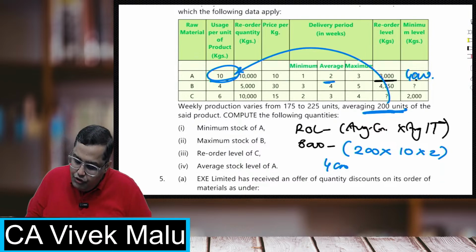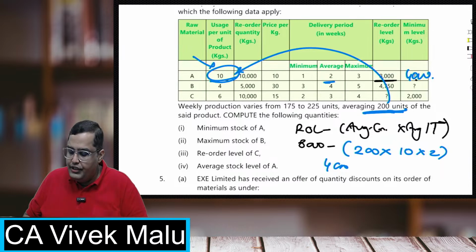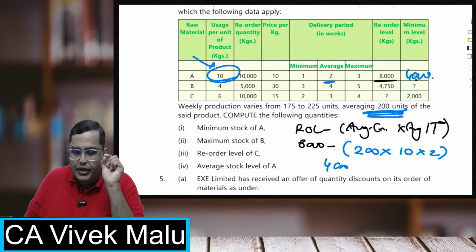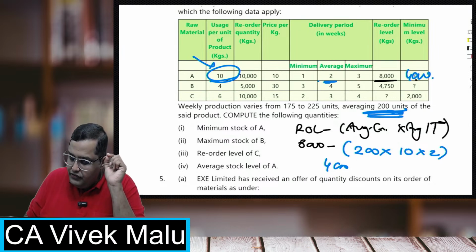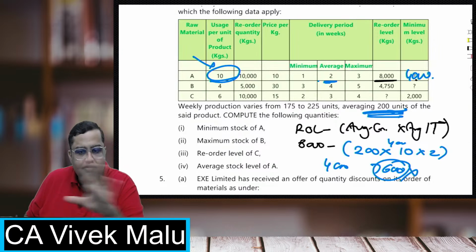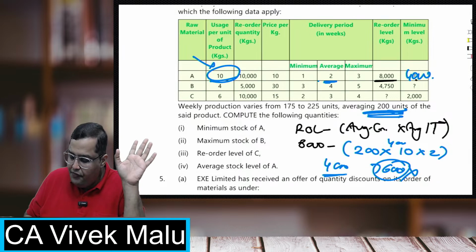This is where students normally go wrong. They take the average production of 200 into 2, then do 8,000 minus 400 and give the answer 7,600. No, 7,600 is not correct. The correct answer will be 4,000 because this is the output data.